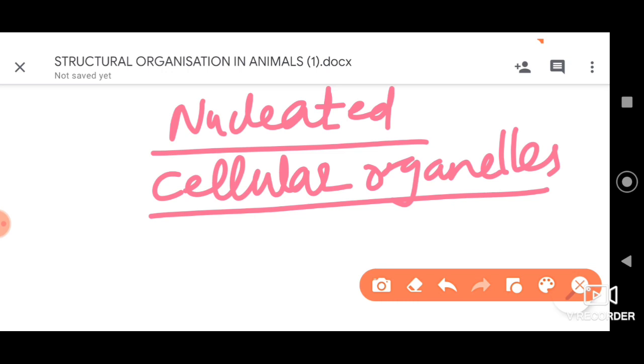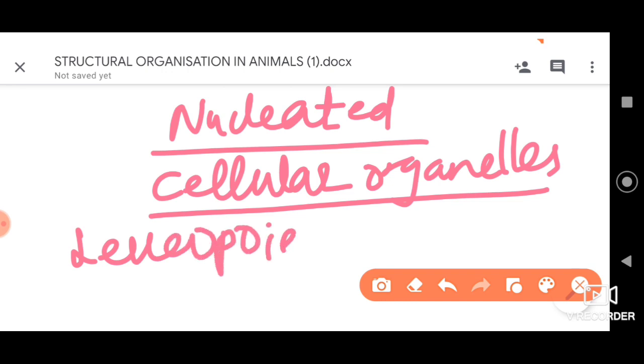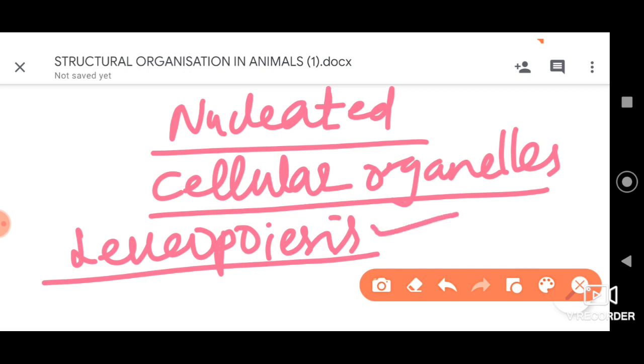Then further, dear students, the formation of WBCs is called leucopoiesis. Formation of WBCs is called leucopoiesis. So where does it form?